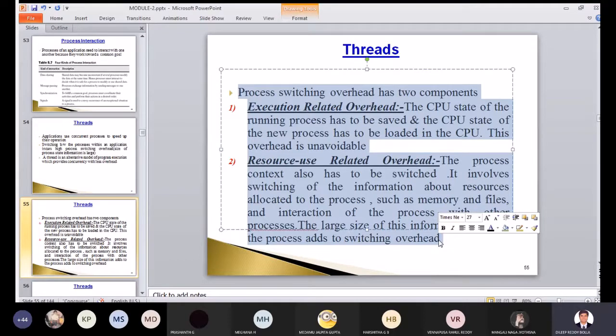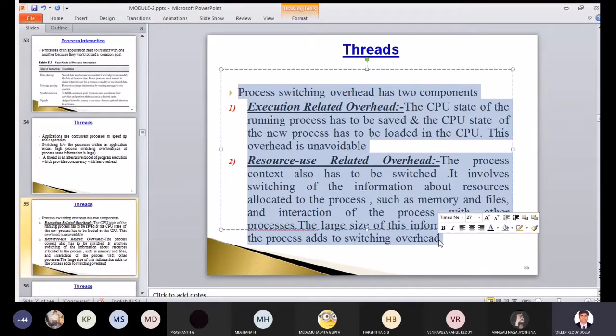Execution, how to do that? So let us talk this in terms of operating system. CPU state of running process has to be saved. Whenever you are trying to move from here to other place, you should make sure that everything what you have is kept in proper place. No power is going unnecessarily. Switch off the mains, right? Like that. Here, the CPU has to store its content before it's leaving for other process. So that is called execution related overhead, which means it has to carry that baggage also. It has to carry that data also along with it.